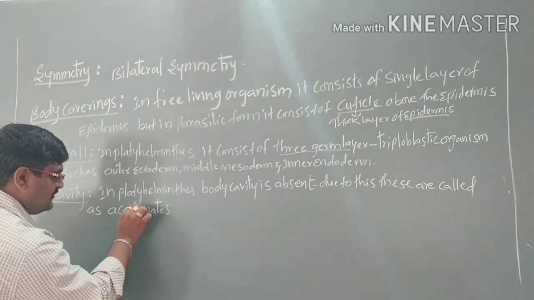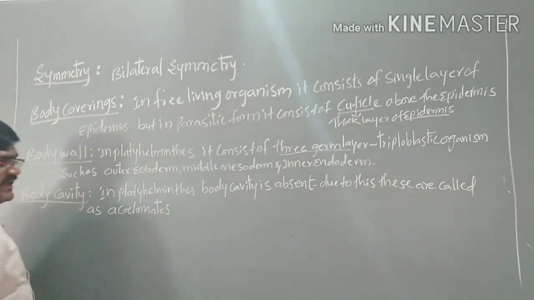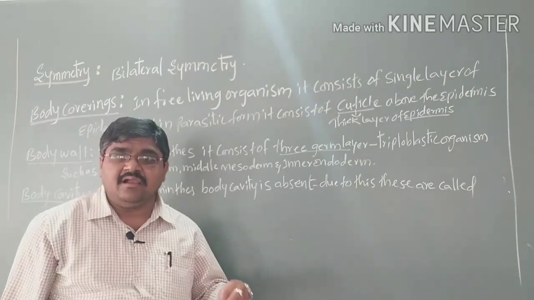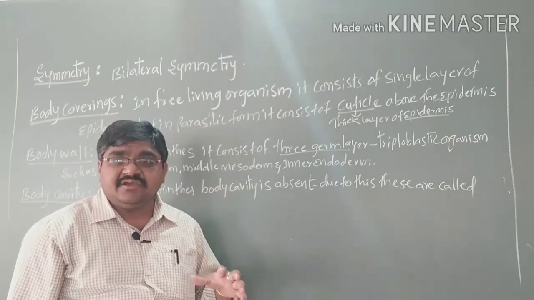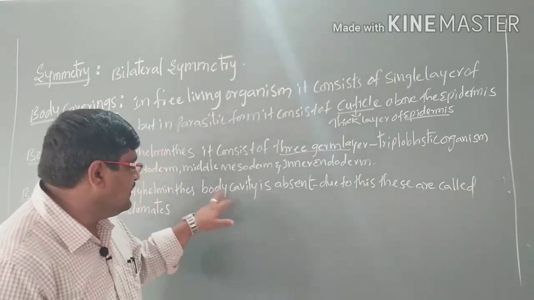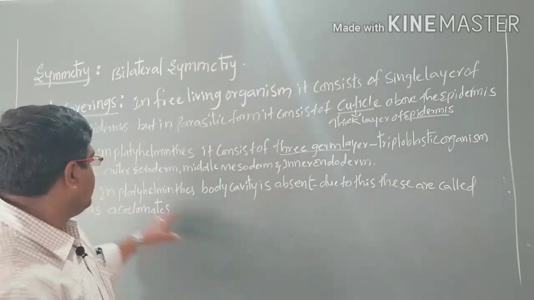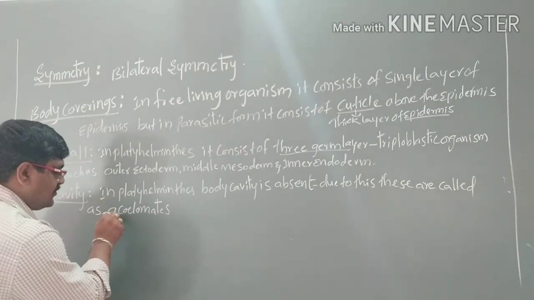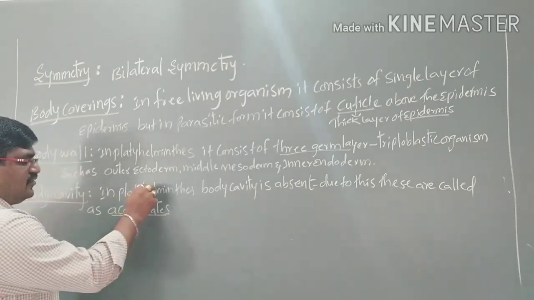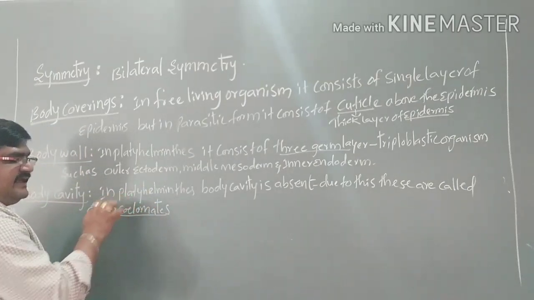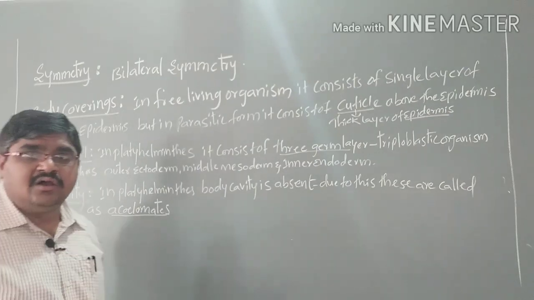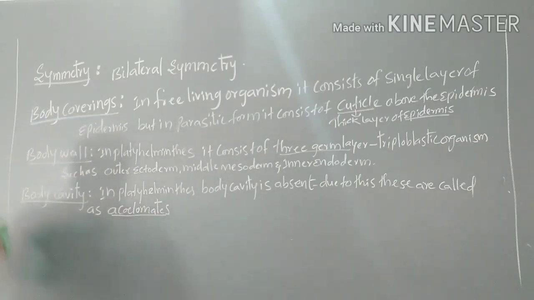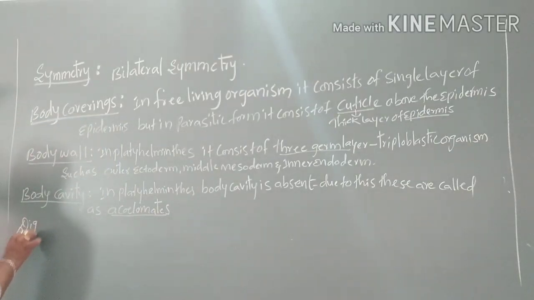The body cavity lies between the body wall and the alimentary canal. Here the cavity is absent. Due to the absence of the cavity, these organisms, that means Platyhelminthes, are called acoelomates. So this group includes only one phylum, that is Platyhelminthes. Already we have discussed. And next, coming to the digestive system.